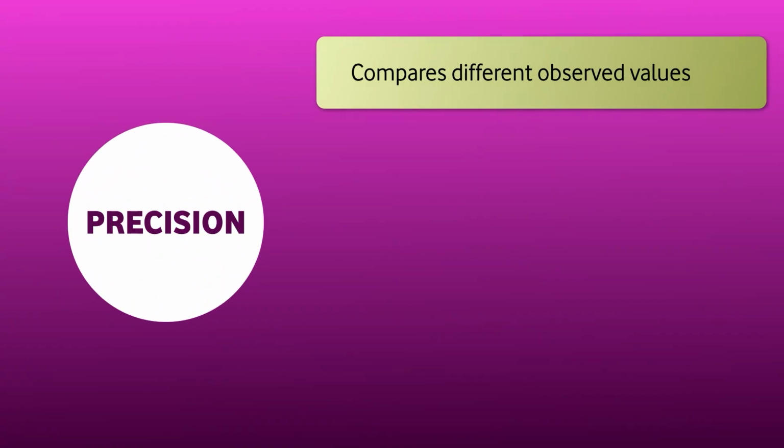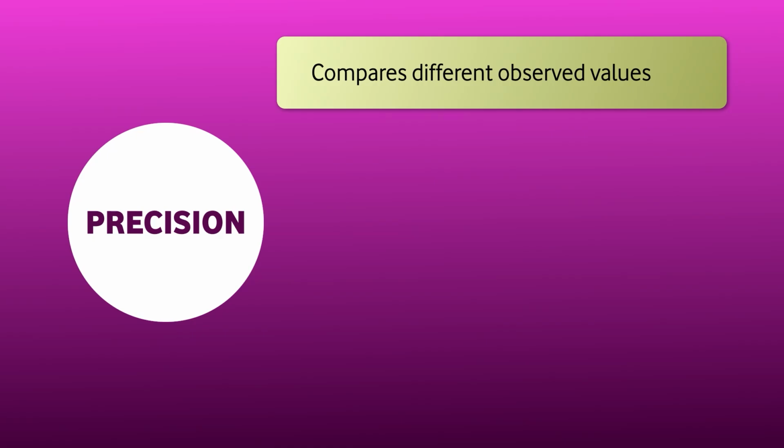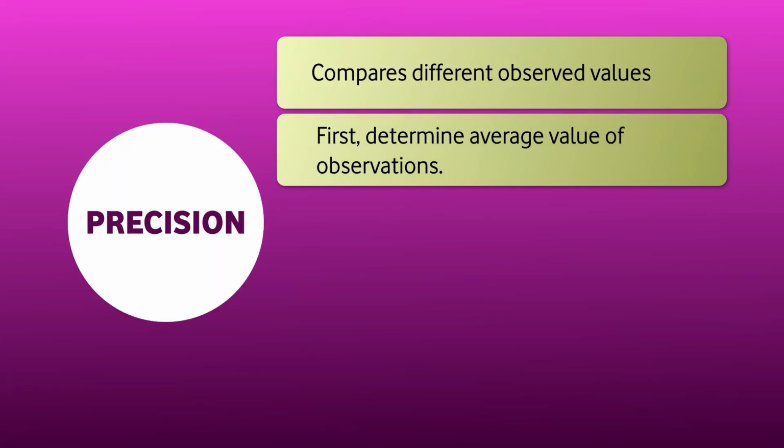Then the equipment has to have very high precision. What do we mean by precision? We compare different observed values. We have seen in the repeatability experiment, several values were obtained, so we compare those values. First, we determine the average of those values. Suppose an analyst has got 100 values for the same sample, same equipment, same lab, same condition, same method.